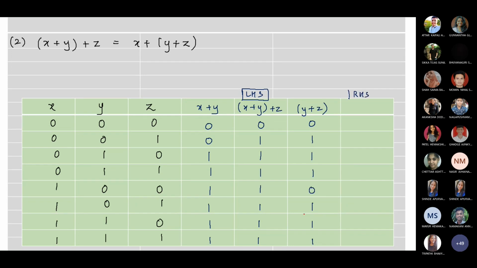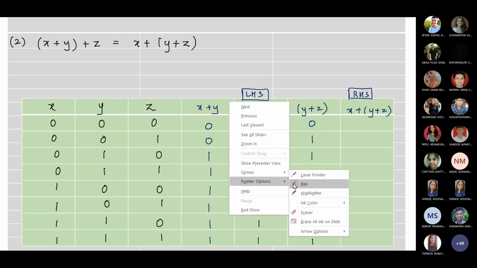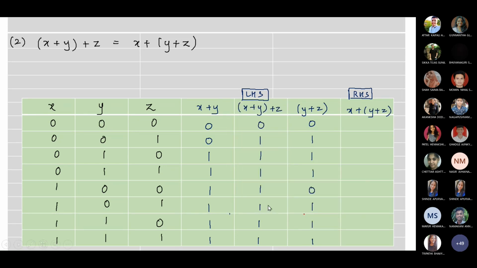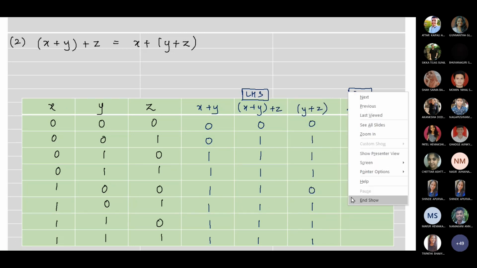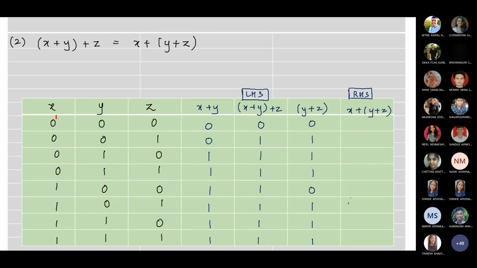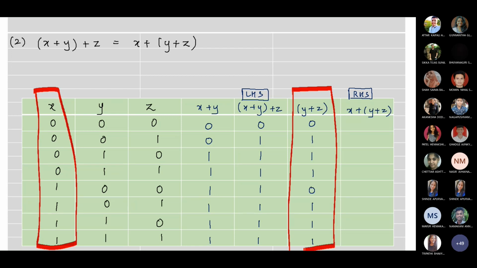That is your RHS. So x plus y plus z. So now you will focus on x and y plus z and do OR between them.